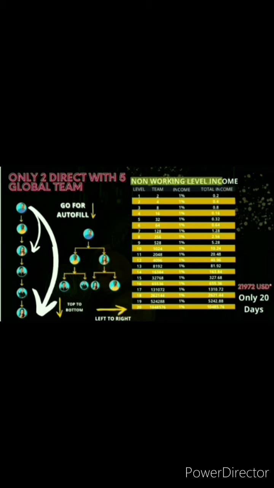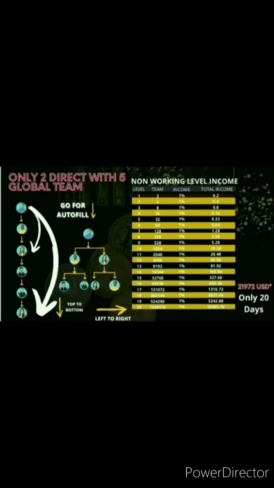Directly, if we talk about all these levels, first of all I want to highlight an important point, that in this concept you do not have to wait until complete places are filled. That means even if a single person is placed, then also you are eligible to get the level income from here. So if we talk about the first level, in level 1, you will get 1% income from each member, and once your team has created 2 members, then your total income will be $0.2.